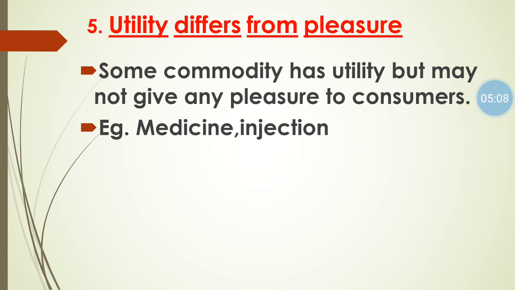Example, when we are not well, we have to go to the doctor and we have to take medicine and injection. So medicine and injection will give a utility to the patient. He will get cured from the disease, but the medicine and injection will not provide any type of pleasure to the patient. So utility differs from pleasure.